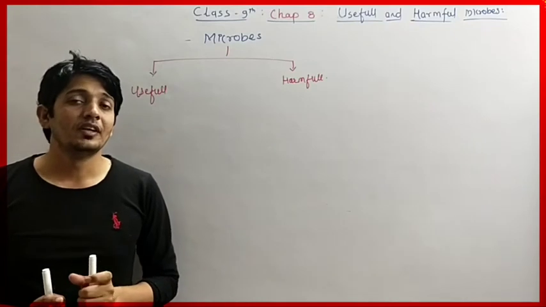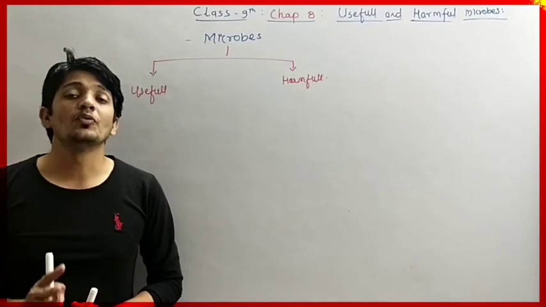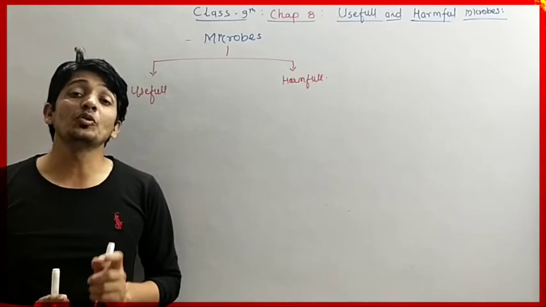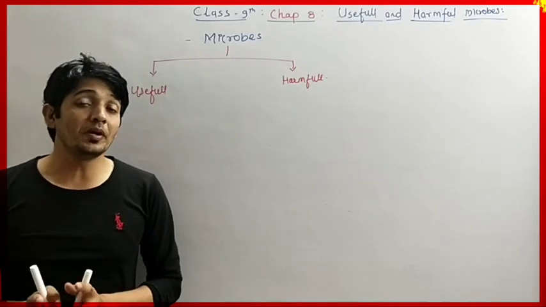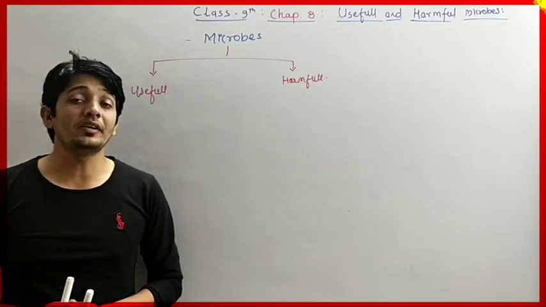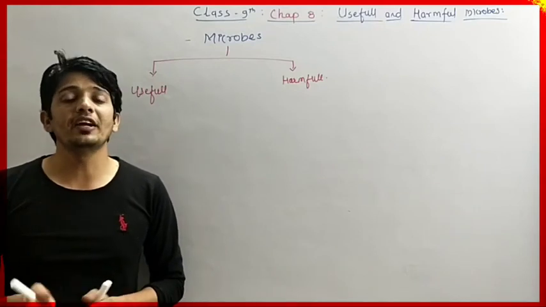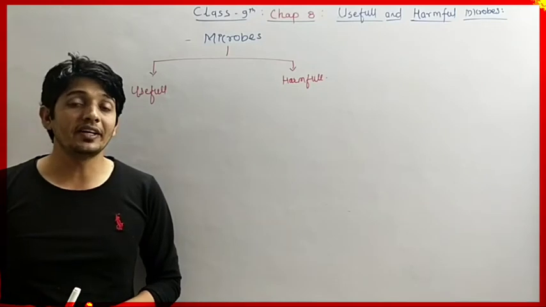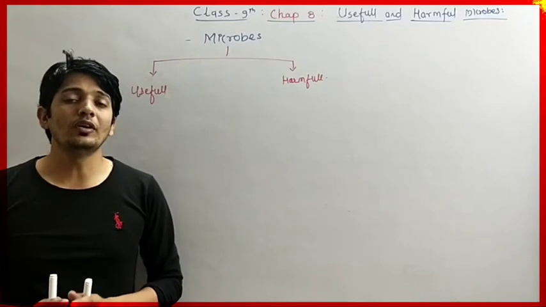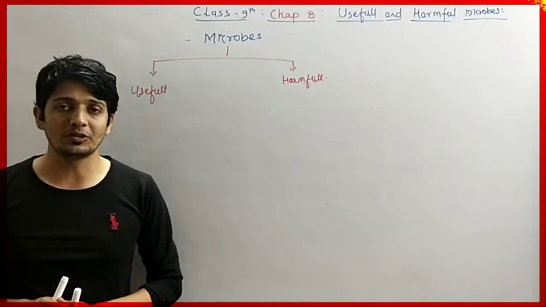For example, we have lactobacillus bacteria, which is useful for human beings. Whereas the rhizobium bacteria is useful for human beings as well as for the plant. They grow in leguminous plants and they fix nitrogen from the surroundings, converting it directly into compounds of nitrogen like nitrates and nitrites. So the rhizobium bacteria is useful for fertile land, or we can say the plant, as well as for human beings.